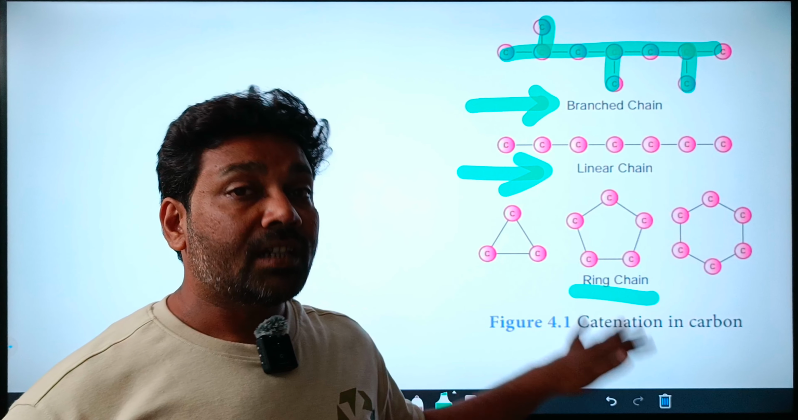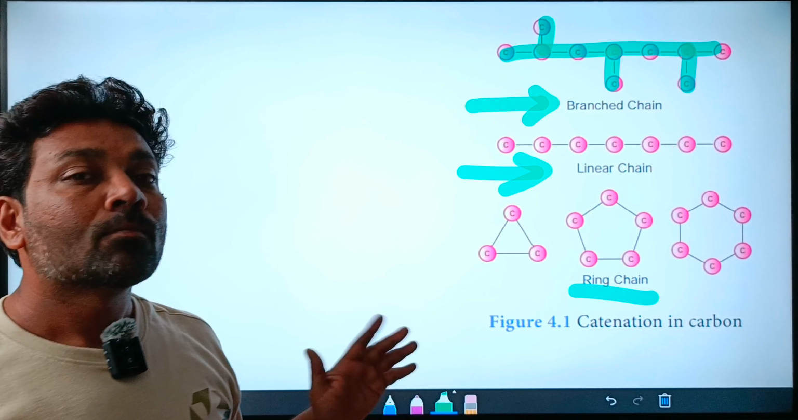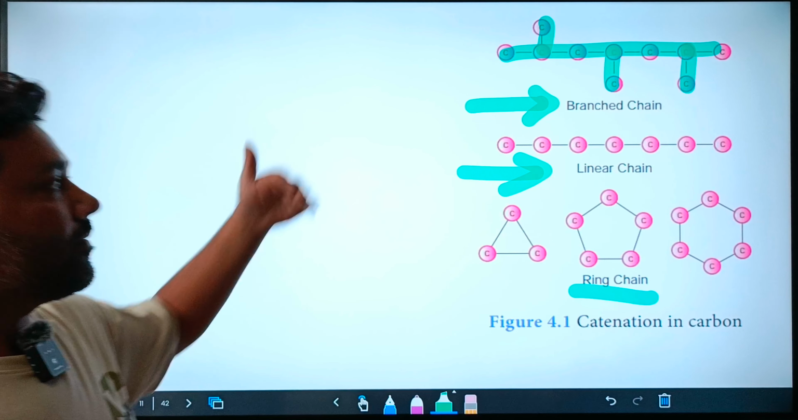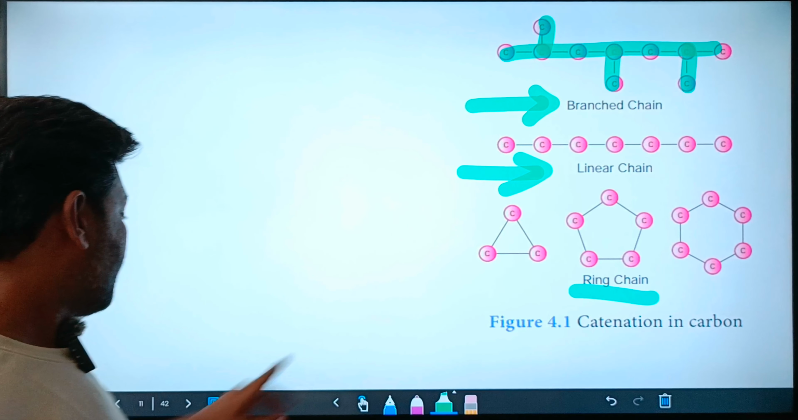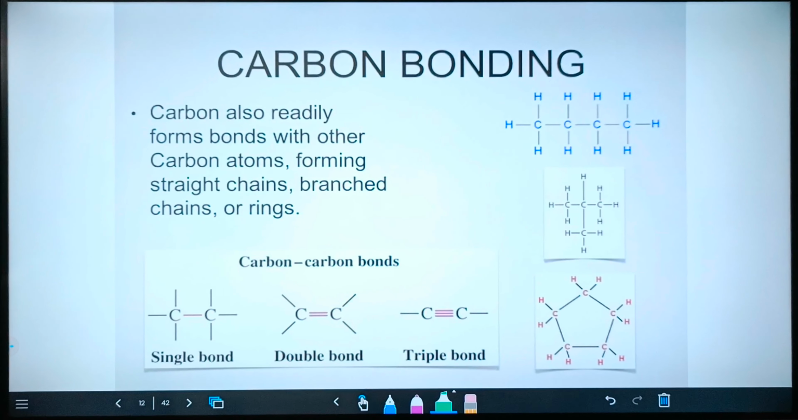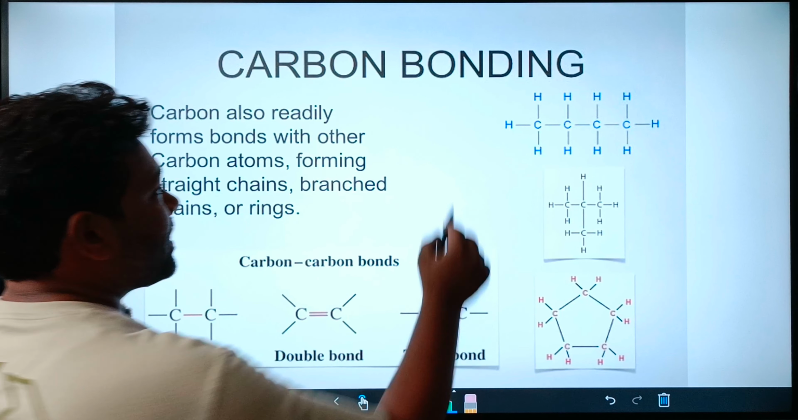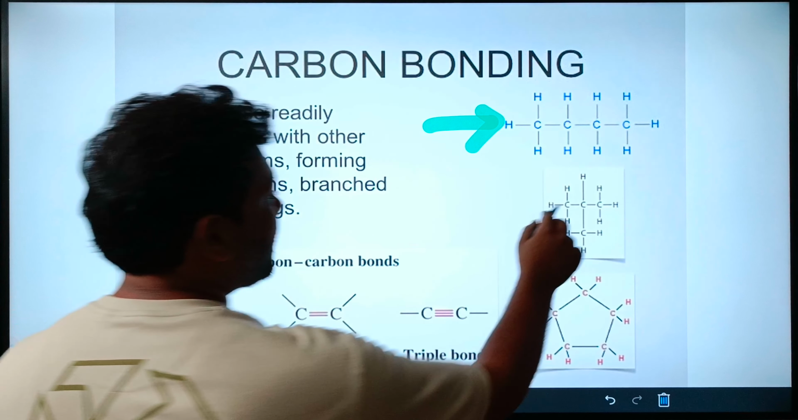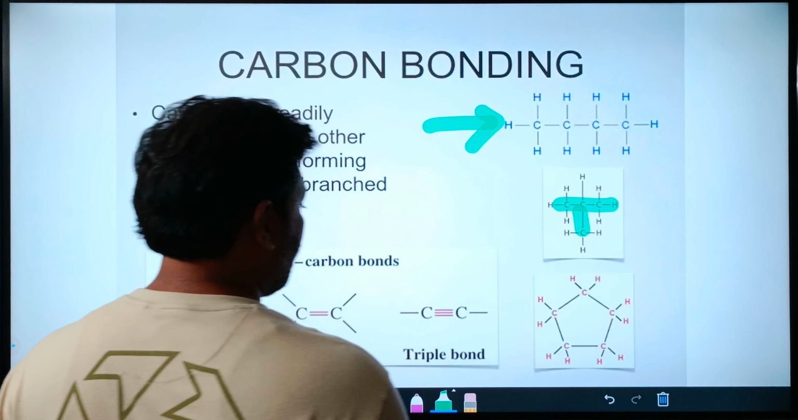So see, catenation in itself has multiple features. That is why carbon is versatile in nature. It can form a branch chain, it can form a linear chain, it can form rings, right? Bonding in the carbon, right? Covalent bonding is possible. Like you can see here, this is the straight chain, linear chain compound. This is a branch chain. This is one linear chain and there is one branch over here, right?